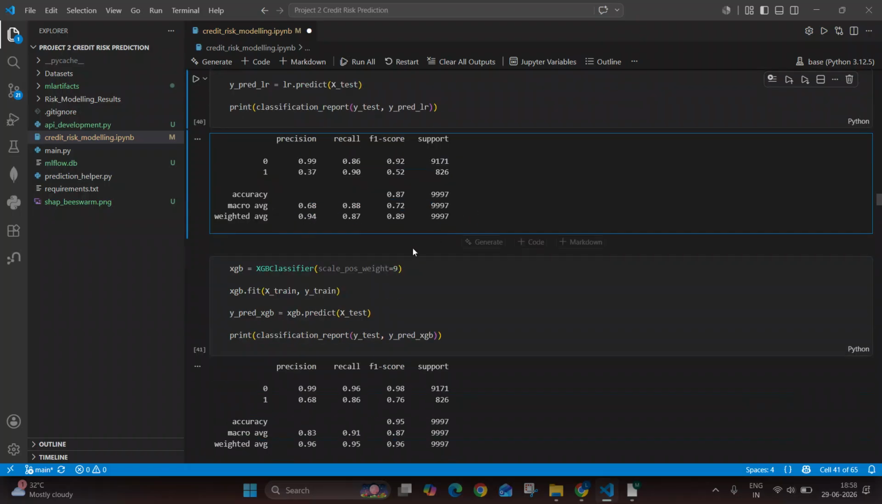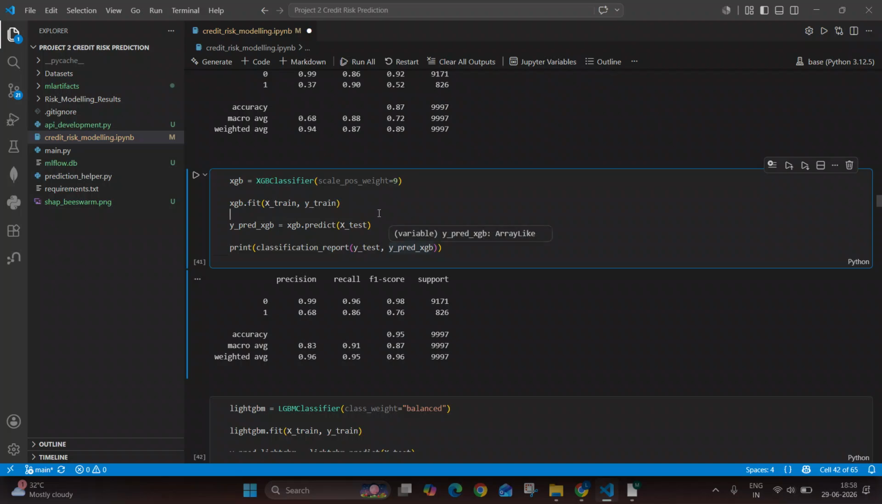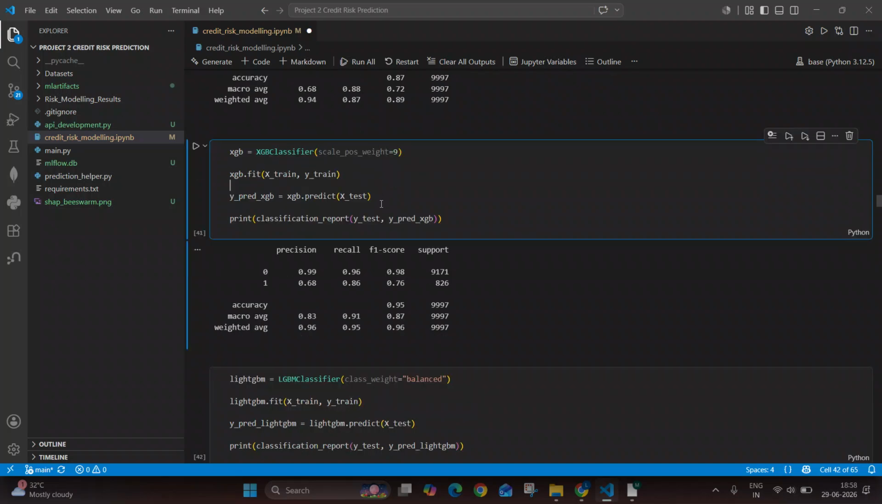Then we have trained another model, which is called the XGBoost classifier. And here we can see that the recall is 86%, so it is less than the logistic regression model. However, the overall accuracy is 95%, but we will not look at the accuracy as it can be misleading here since the data set is imbalanced.